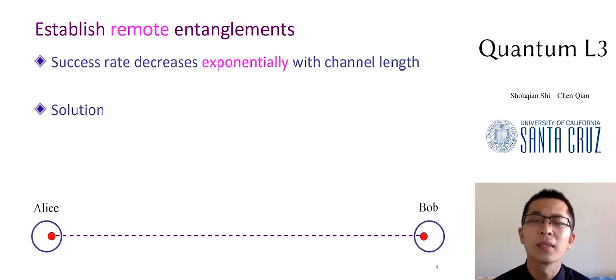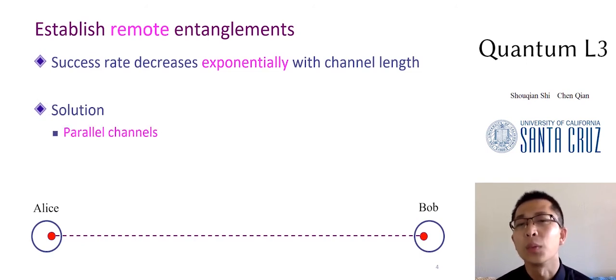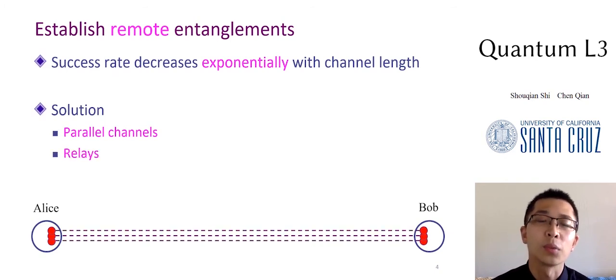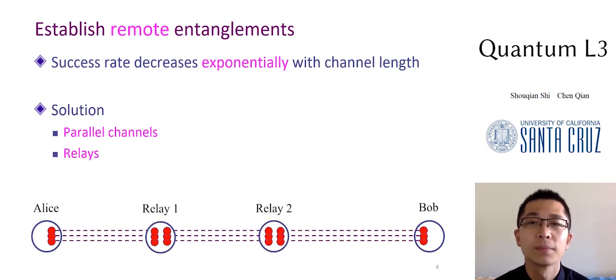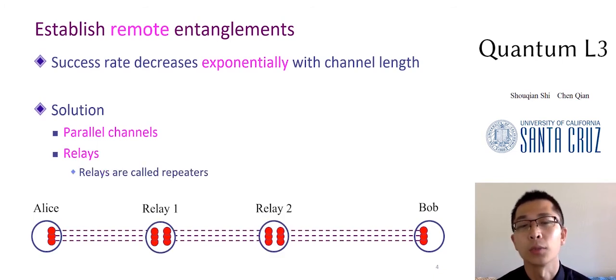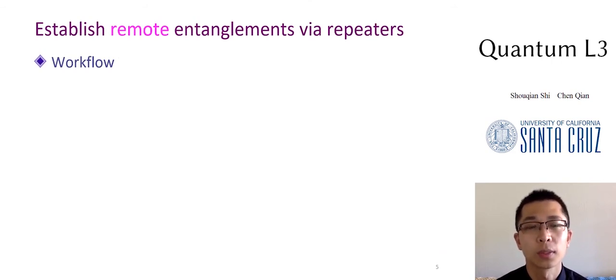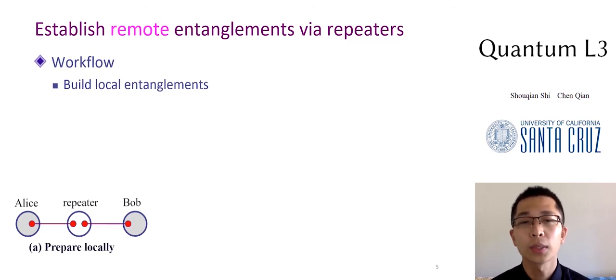To mitigate the exponential degradation, we can use multiple channels and try entanglements in parallel. Also, we can put relays along the path. The relays are called repeaters. The workflow of building an entanglement via repeaters is as follows. First, local entanglements are built over the optical fiber.